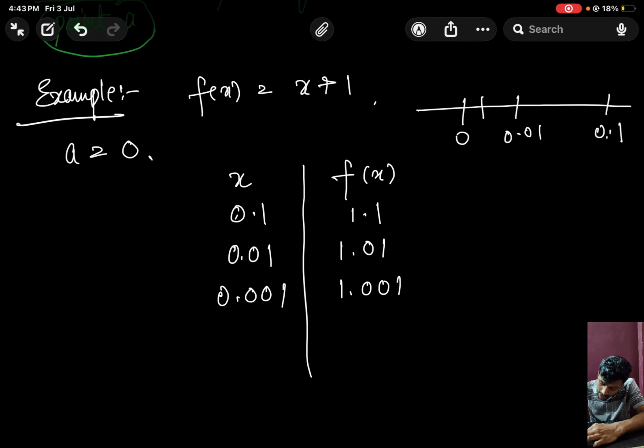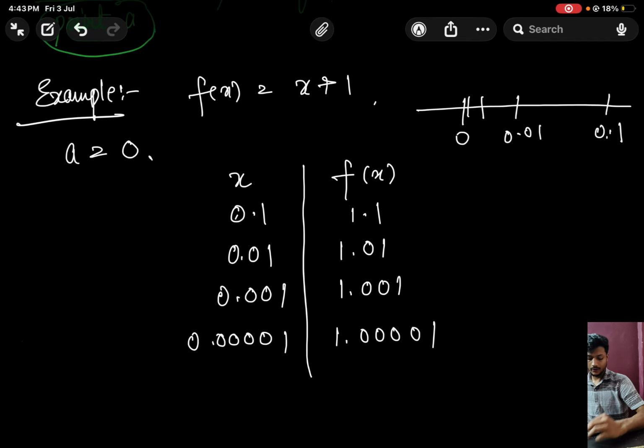Now let's say, suppose we are very much closer to here, and suppose this point is 0.00001, and if we feed this to f of x, what we will get? 1.00001. Okay, so what we are observing here is, at each step we are getting closer to what? 0. For each step our x is moving closer to 0. So at first step we are 0.1, the next step we are 0.01, which is very much closer to 0, and third step 0.001, which is again more closer to 0 as compared to previous ones. So at each step we are moving closer to 0.